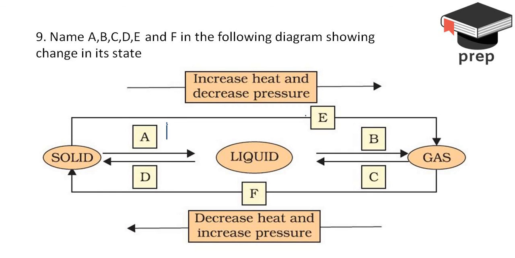We can call that process melting. When a liquid is getting converted into the gaseous form, which is the B part, we can call it vaporization.